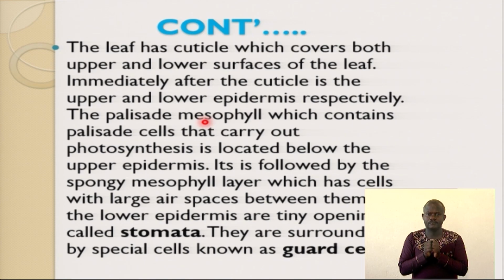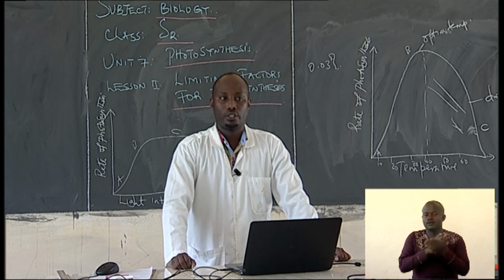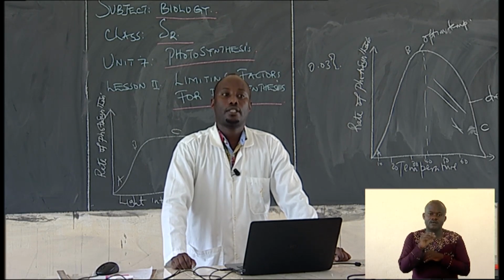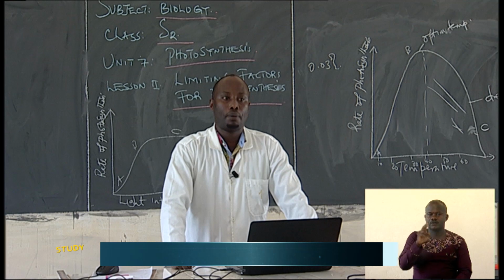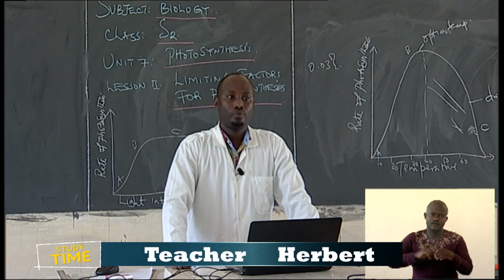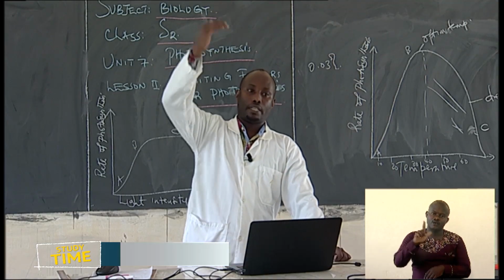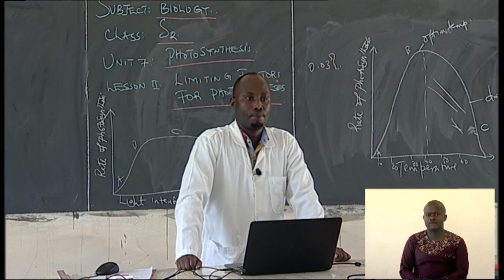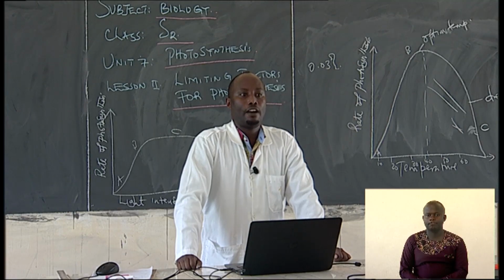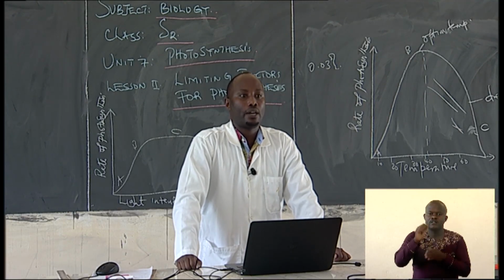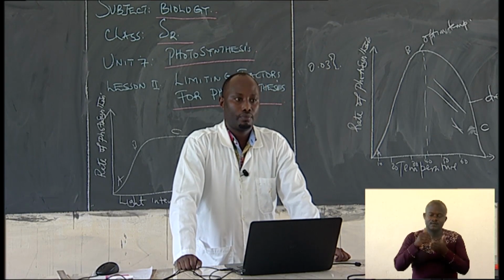I said the leaf has a cuticle. Here I'm going to talk about some of the adaptations of the leaf to carry out photosynthesis. The leaf has a cuticle which covers both the upper and the lower surface of the leaf. And immediately after the cuticle, there are the upper and lower epidermis respectively.